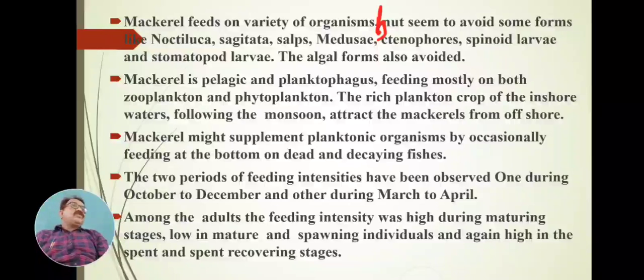Pelagic means it swims and takes food from the surface layer of the ocean, or the surface region of the sea, up to 50 meters depth. This is called the pelagic region or pelagic water, and it is planktophagous.